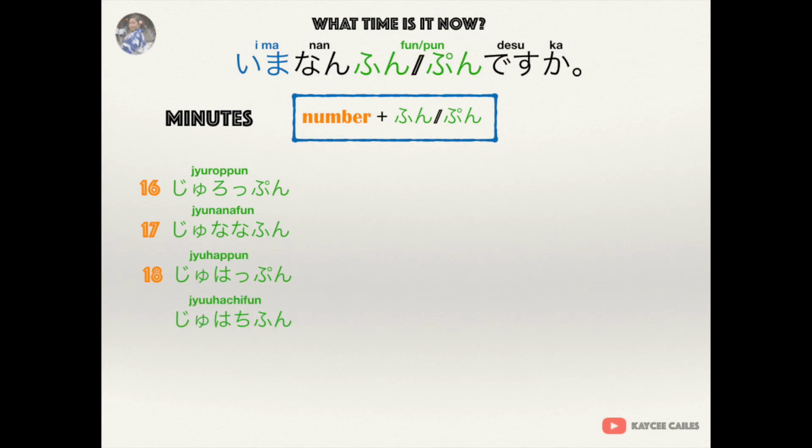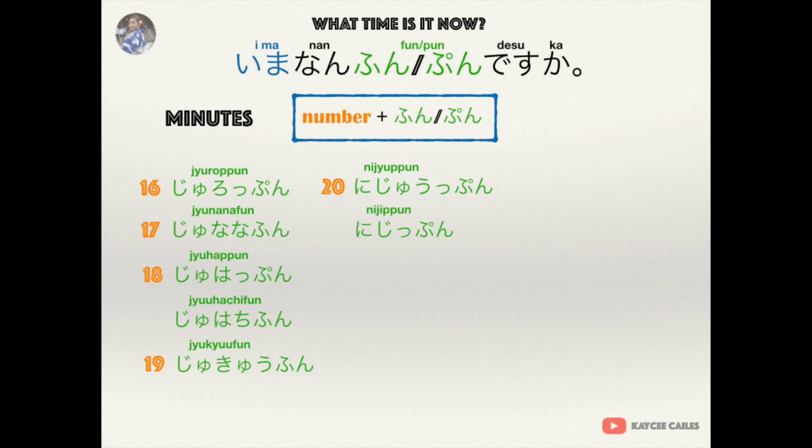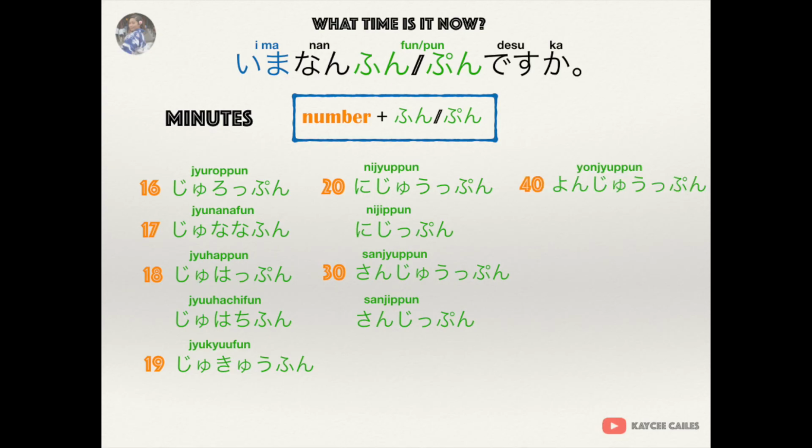16 minutes is 16分. 17 minutes, 17分. 18 minutes, 18分. Or it can be 18分. 19 minutes is 19分. 20 minutes is 20分 or 20分. 30 minutes is 30分 or it can be 30分. 40 minutes is 40分 or it can be 40分. Lastly, 50 minutes is 50分 or 50分.